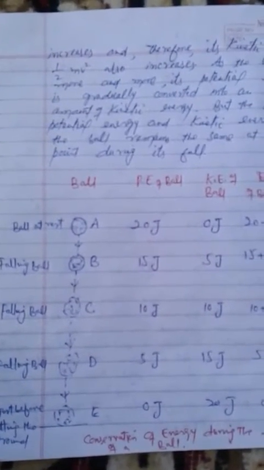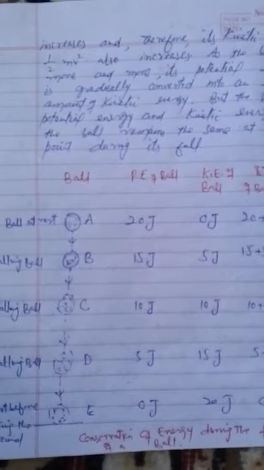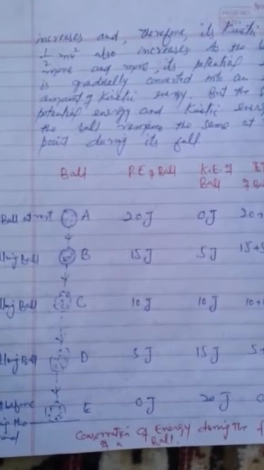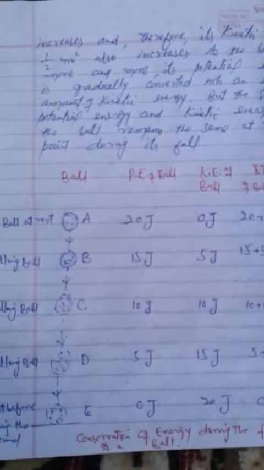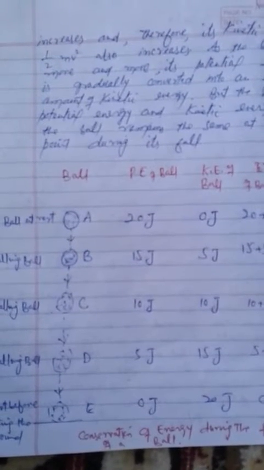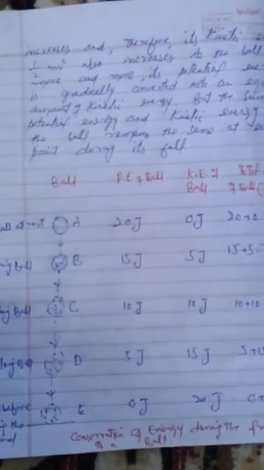Now the ball starts falling. So at position B, its height decreases, so its potential energy also decreases. Its potential energy becomes 15 joules, but its kinetic energy now increases because it comes to motion. So the kinetic energy becomes 5 joules and the total energy becomes 15 plus 5, that is 20.